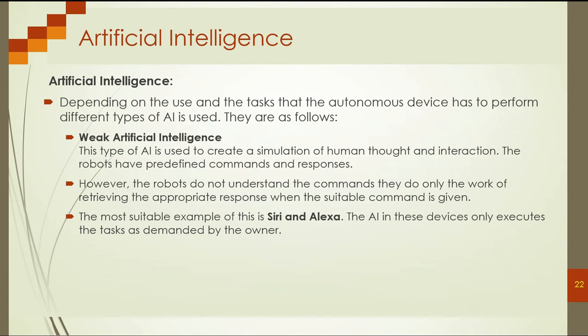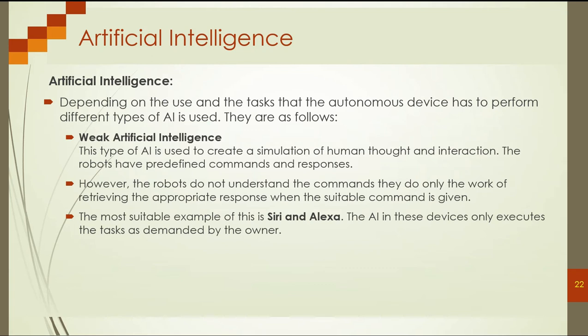You have the command and you have the response. We already store these commands and responses in the device or in the database, and then based on this action, this is the response. This is also a kind of artificial intelligence, but we call it weak, similar to Siri and Alexa.